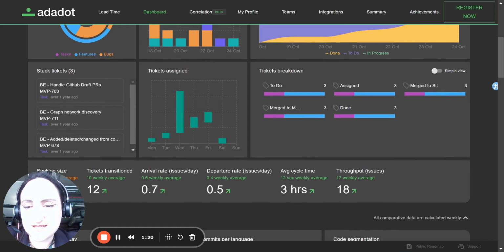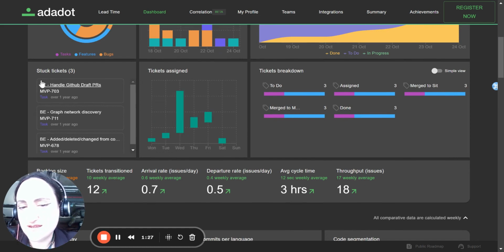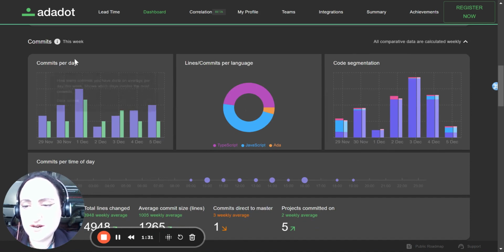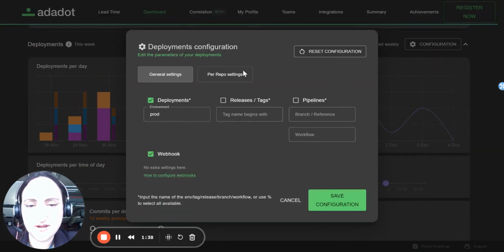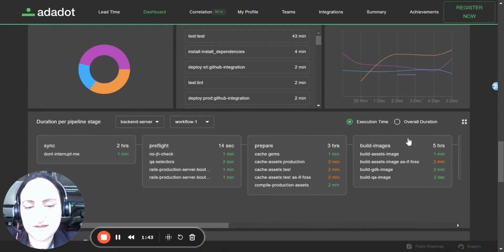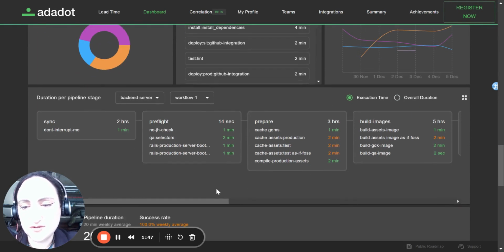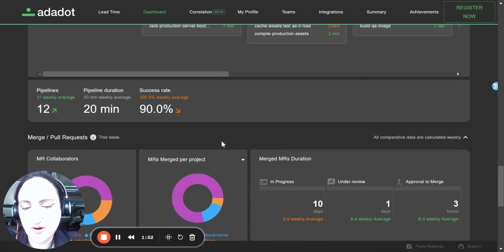As far as tickets assigned as well, you can see if they're equally distributed within the team, or people have basically an uneven burden of tickets. Tickets are stuck. You can see all of these things here. There's a lot of data around commits. You have data around deployments, which you can configure so that there's a level of customization that the platform can afford you, as well as pipelines, just making sure that you can see things like execution time, overall duration. And these charts are created automatically to fit exactly your process.